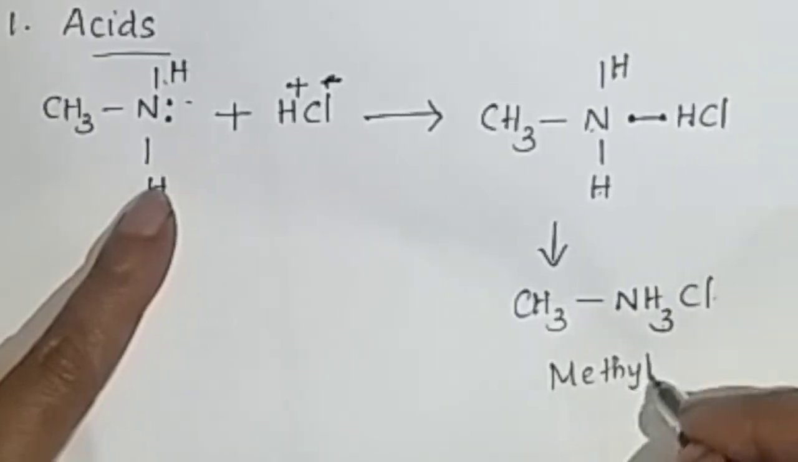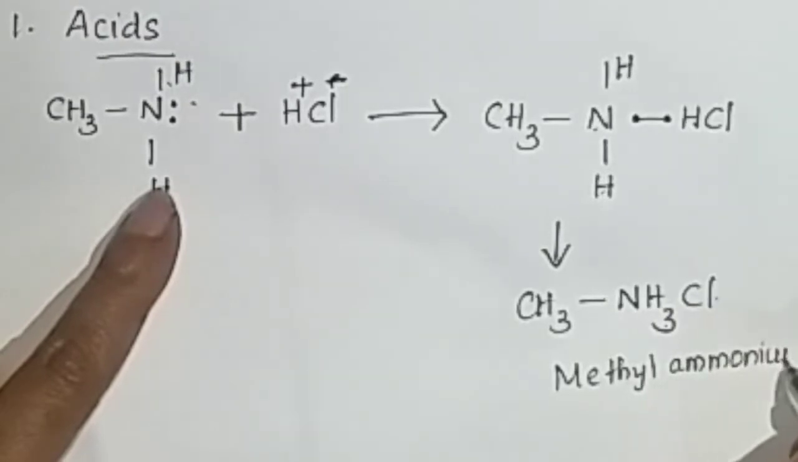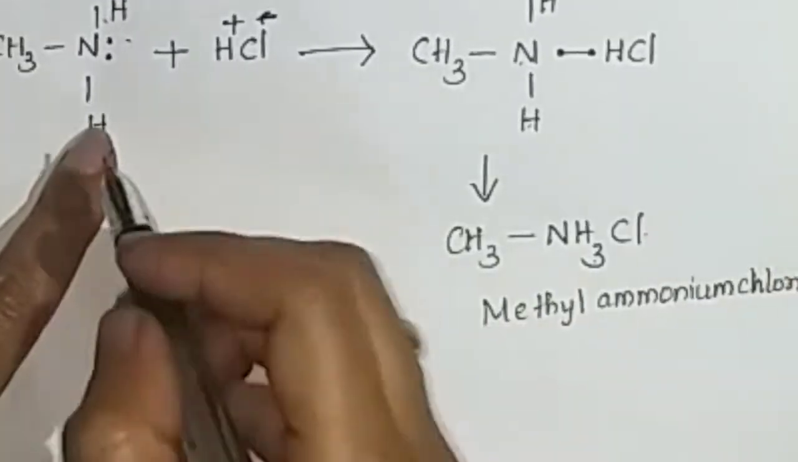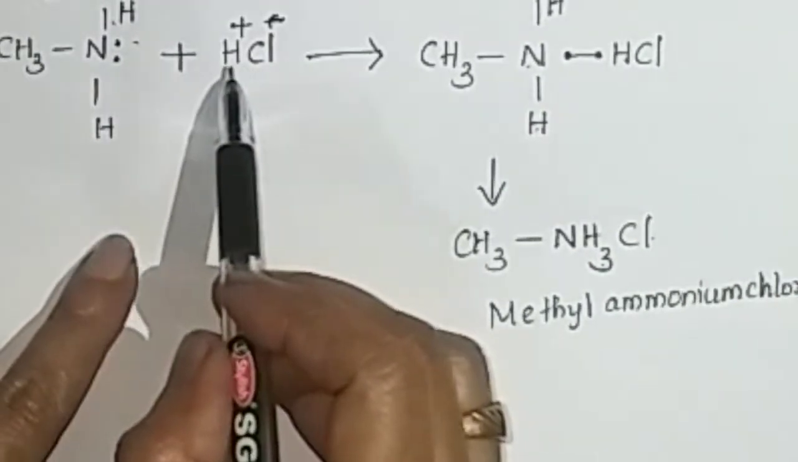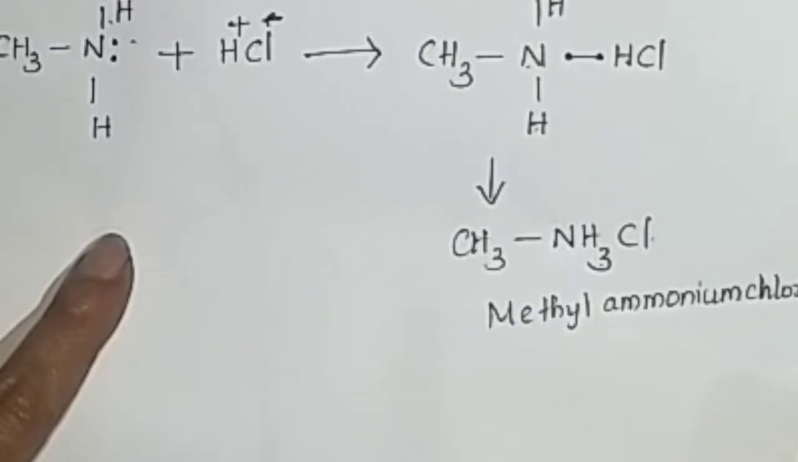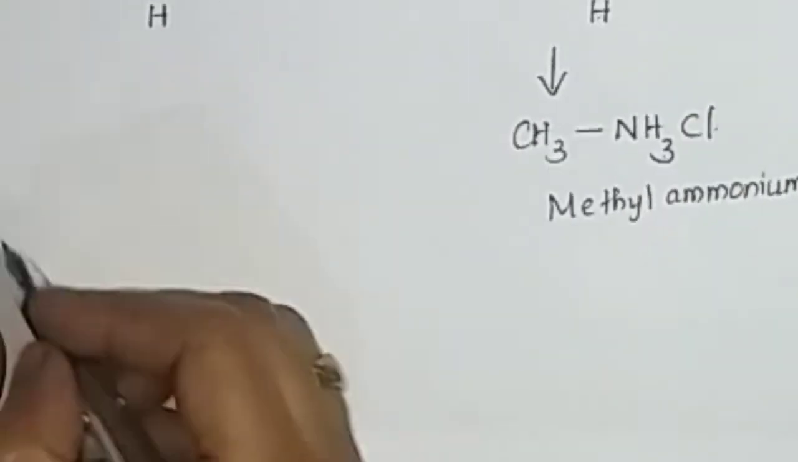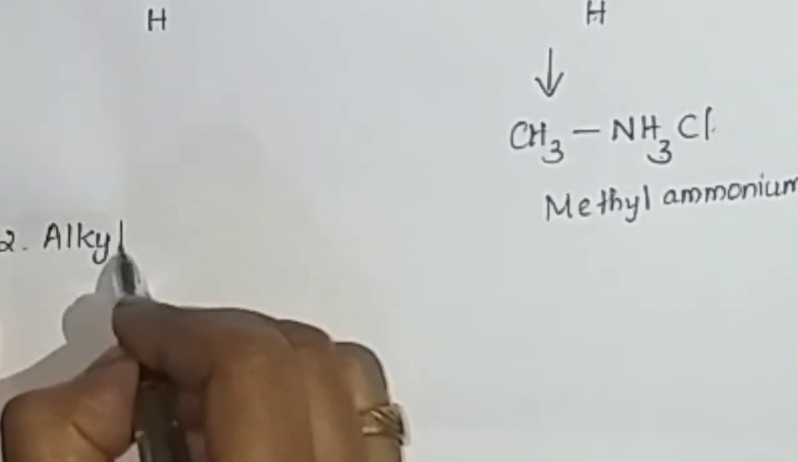Methyl ammonium chloride. Clear? So this is a reaction with acid. Methanamine reacts with HCl to form methyl ammonium chloride. Okay. The second reaction is the alkylation reaction.